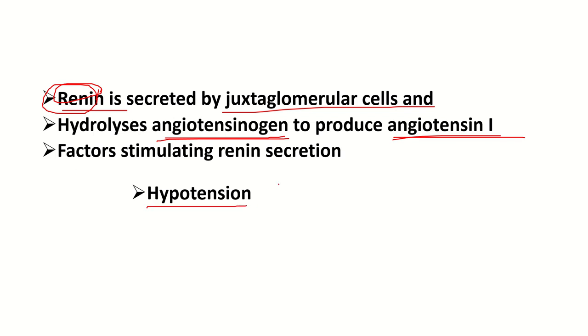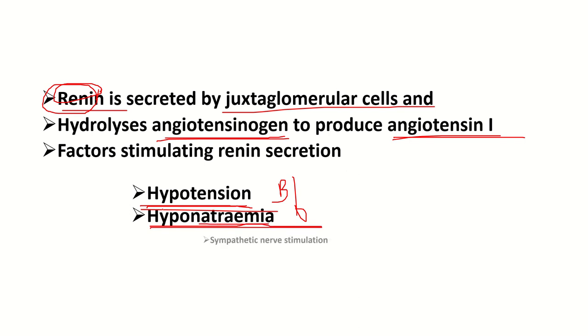In this patient, as the blood is reduced, there is hypotension, meaning the blood pressure and the blood volume are reduced. In this condition, renin will be secreted from the juxtaglomerular cell of the nephron. Then hyponatremia. Sodium holds water and is responsible for increasing blood pressure, so in hyponatremia the blood pressure is reduced and renin will be secreted.